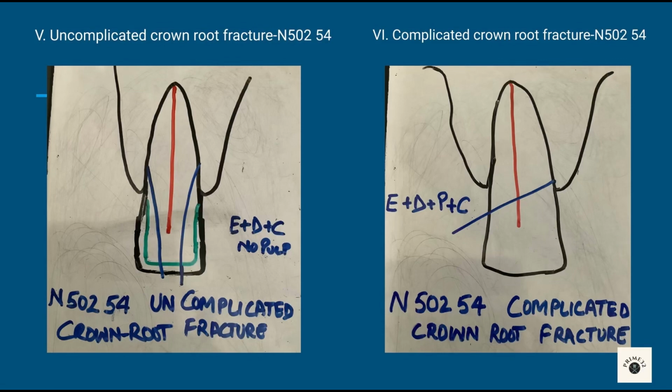Sixth, complicated crown root fracture. Enamel, dentine, cementum and pulp is also involved. Tooth is mobile. Tender to percussion is positive and tooth structure is lost. Treatment is stabilize coronal fragment and after 2 weeks root canal treatment done.